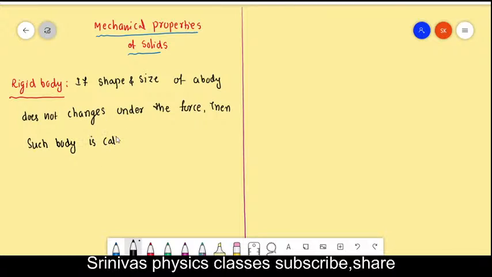Rigid body means its shape and size does not change, right?